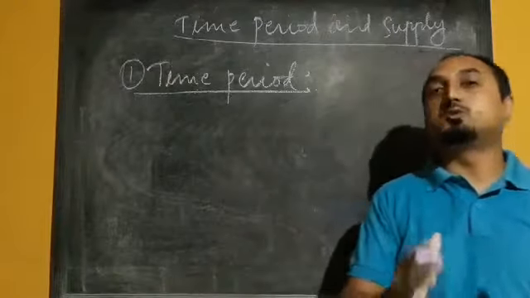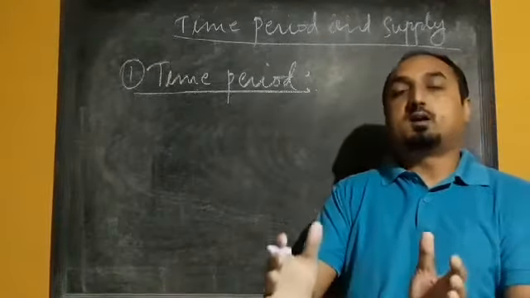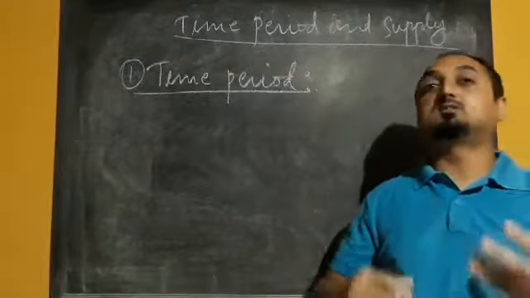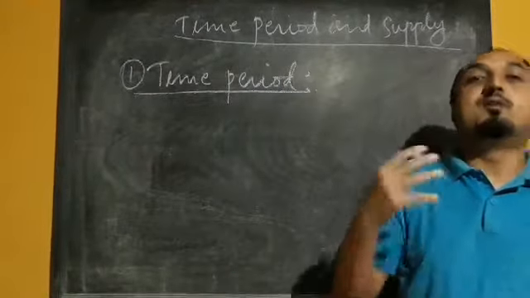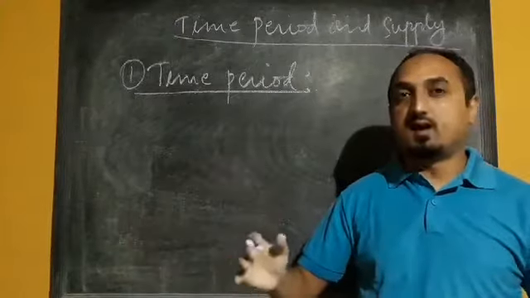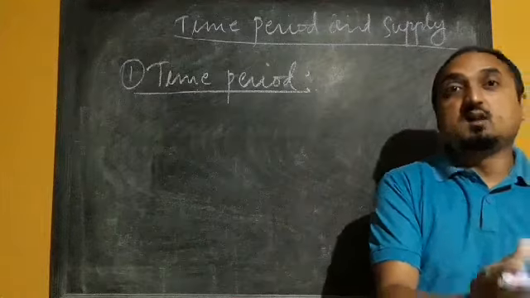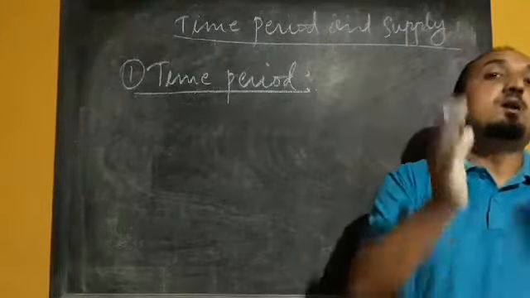It is not possible to increase the supply of commodity within that very short period of time. Especially it happens in the case of perishable items, vegetables, fruits, etc. So whatever vegetables we have grown for that particular season, the supply will be fixed.